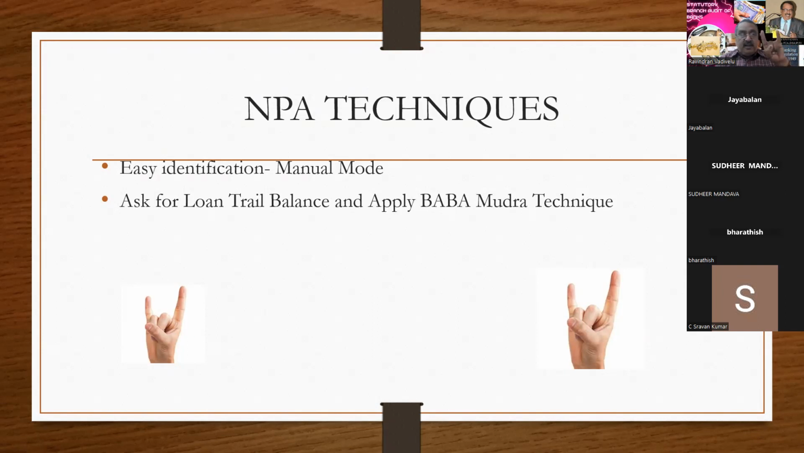Just pull it, and if there is any account whose due date is over, you have to see whether there is any corresponding outstanding. If there is, you have to see what the branch has done, whether they put it in standard, substandard or doubtful assets. So based on the status, you can identify.